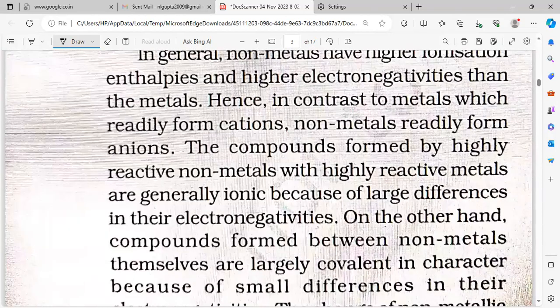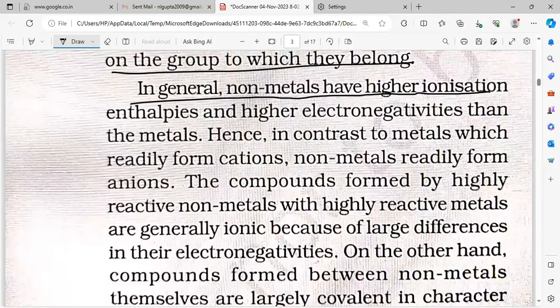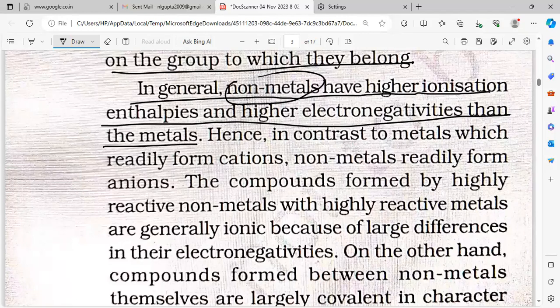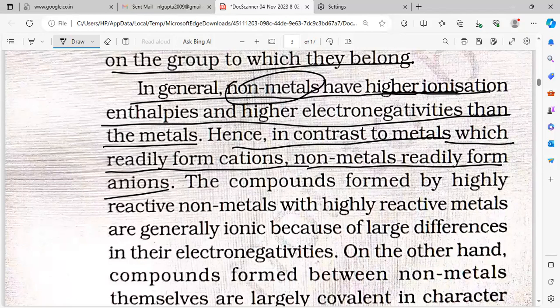Next one you see. In general, non-metals have higher ionization enthalpy and higher electronegativity than the metals. In general, non-metals have higher ionization energy because they are present on the right side. Hence, in contrast to metals, which readily form cations, non-metals readily form anions, because non-metals gain electrons and metals lose electrons.